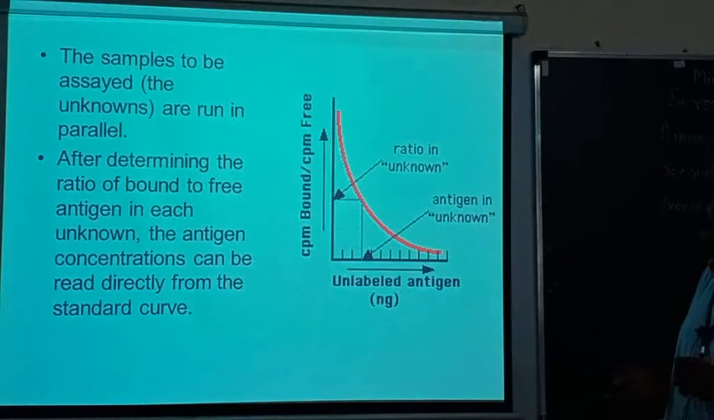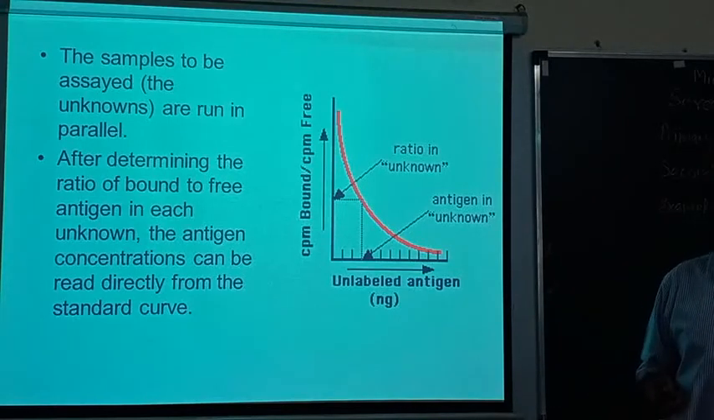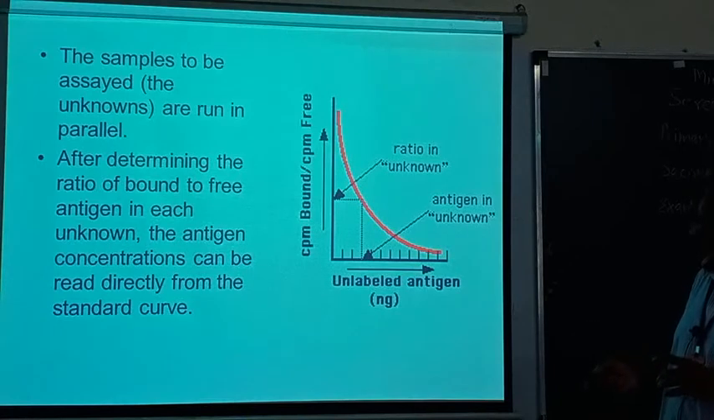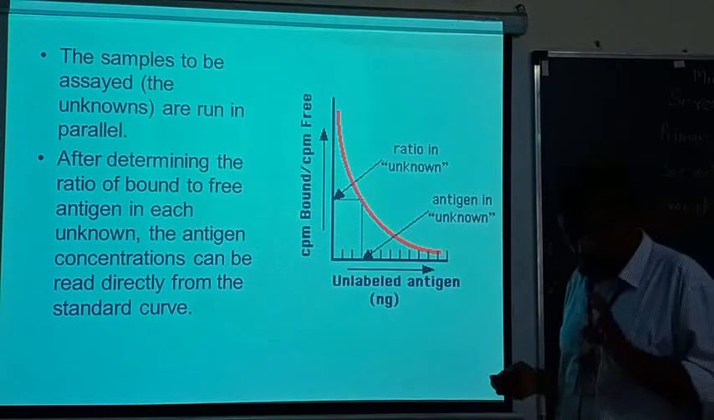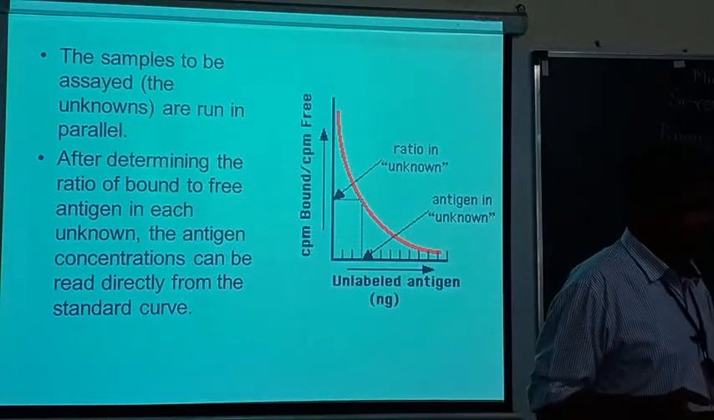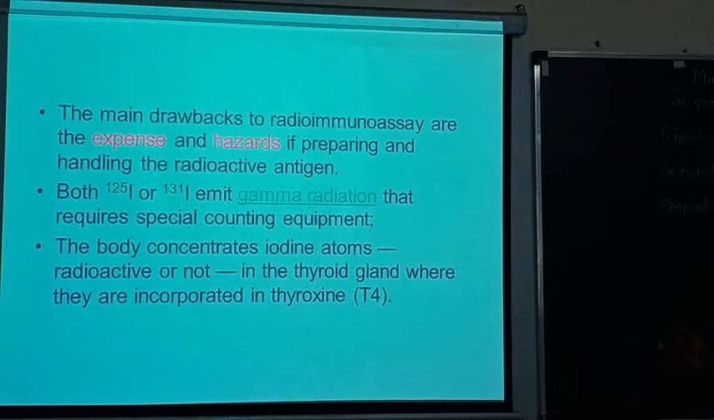Now this is another graph. The sample is assayed. Whatever blood sample or plasma sample you are going to take, that plasma sample can be used for this. After determination, the ratio bound is plotted against the concentration, and you will get the unknown concentration. Now if you want to estimate the number of antigens or antibodies present, for this purpose you have to plot the graph and carry out the experiment.